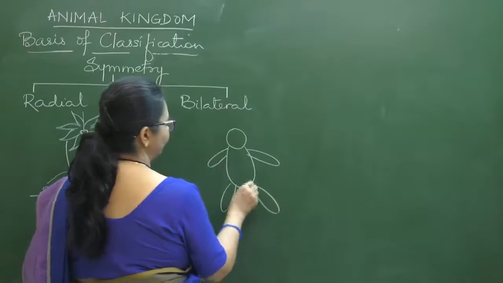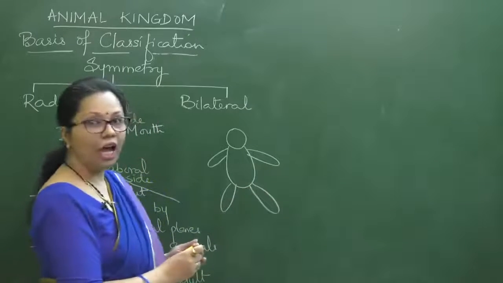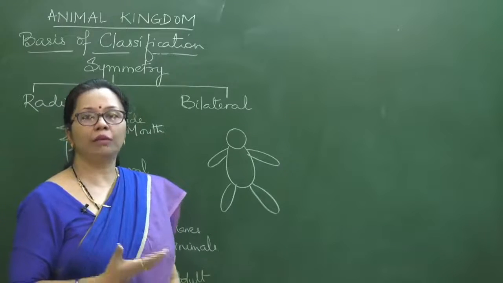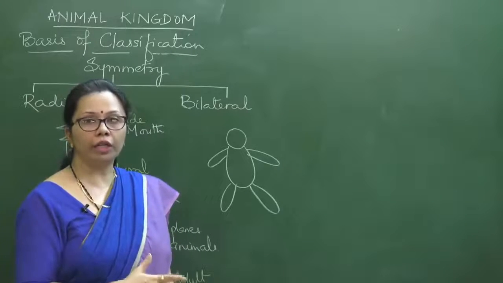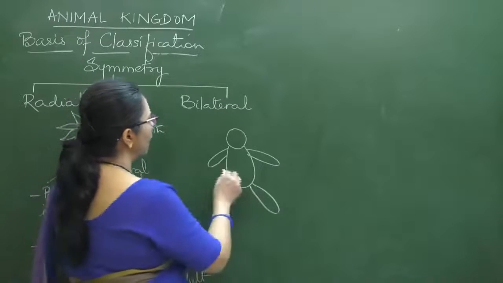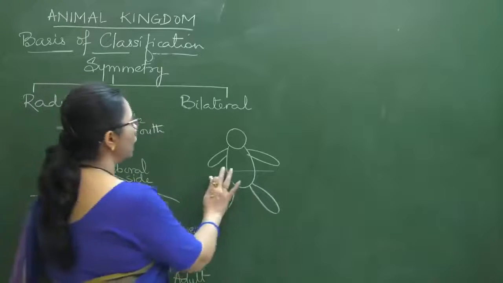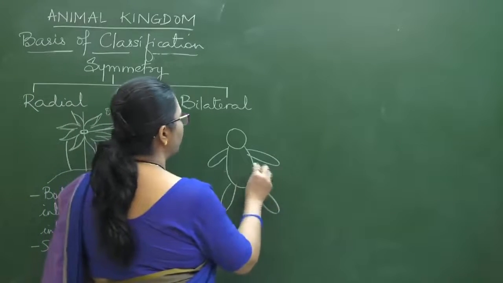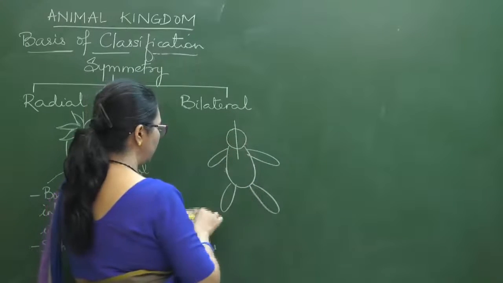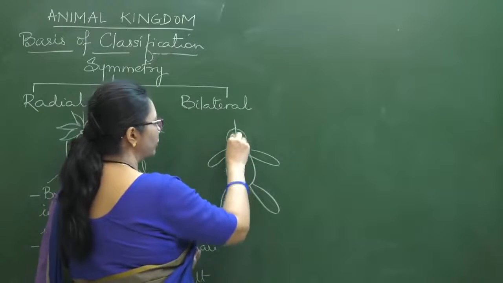Now try to think how many planes are possible which can cut the body into equal halves. If you cut like this, can you get two equal halves? No, you cannot, right? The only way out is cutting in this manner, cutting like this.